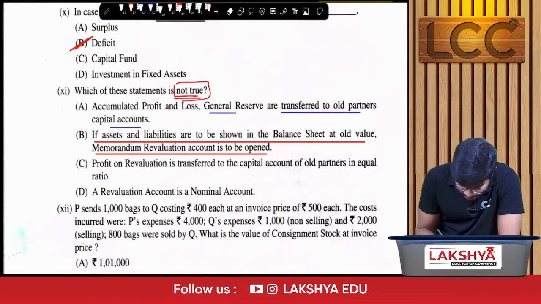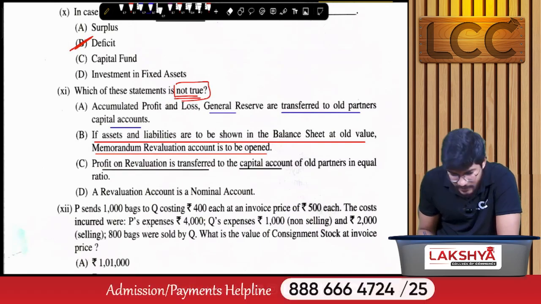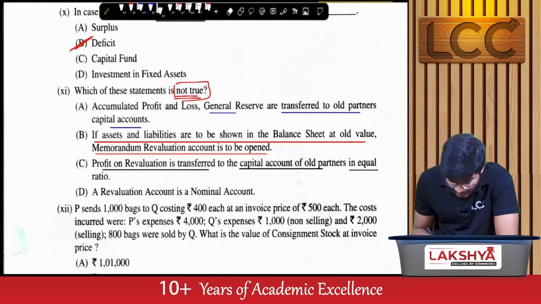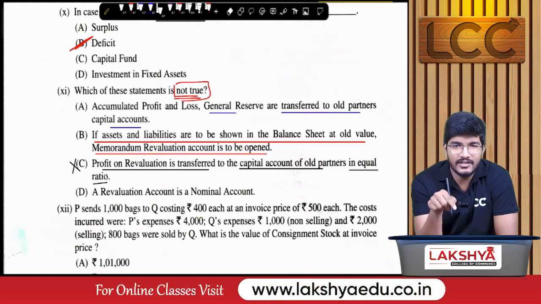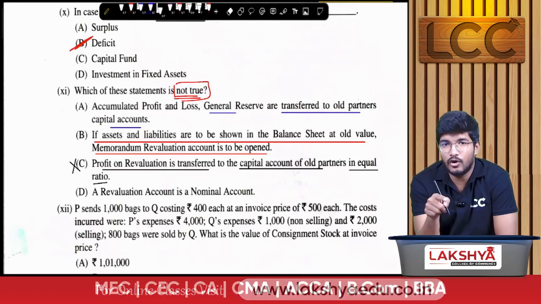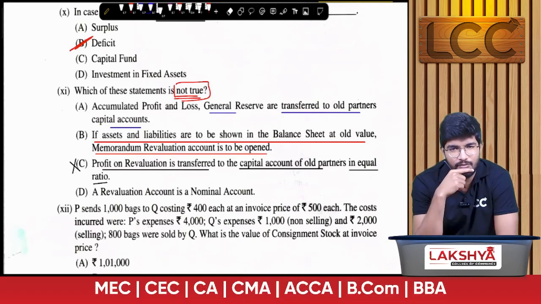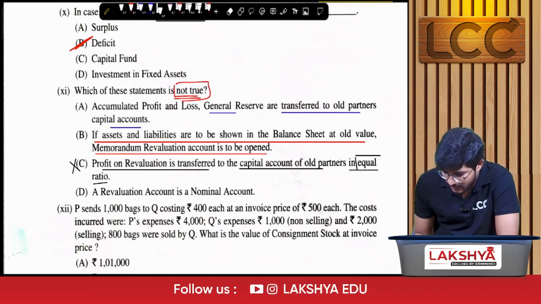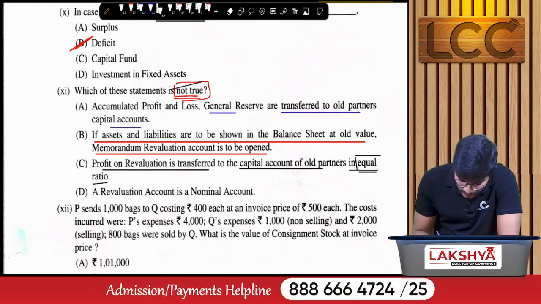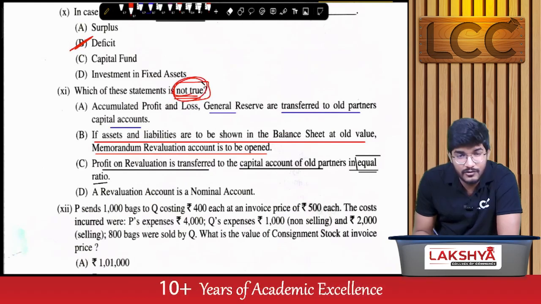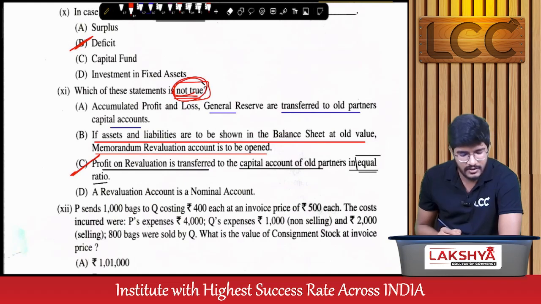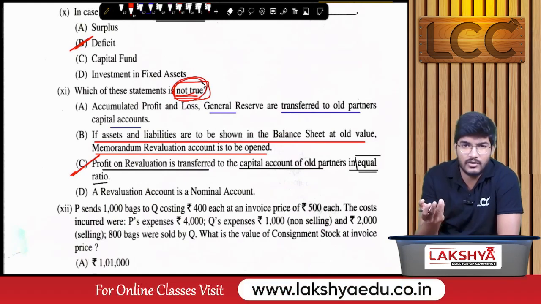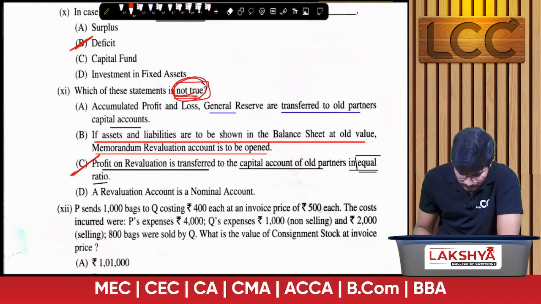Next, profit on revaluation is transferred to old partners' capital accounts, but in equal ratio, and this is not correct, because revaluation profit or loss is related to old partners based on their profit sharing ratio, and here they have given that it is in equal ratio. This is wrong, hence not true, right? We have to select the not true, that is the incorrect statement, hence it is the incorrect statement. And revaluation account is a nominal account, that is obviously right, expenses, incomes. Next,